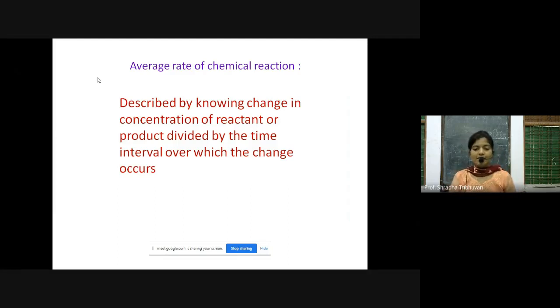What exactly is the average rate of a chemical reaction? It is described by knowing the change in concentration of reactant or product divided by the time interval over which the change occurs. Always remember that average you are calculating with respect to time, and speed you are calculating with respect to time. So it is described by the change in concentration of reactant or product divided by the time interval over which the change occurs.